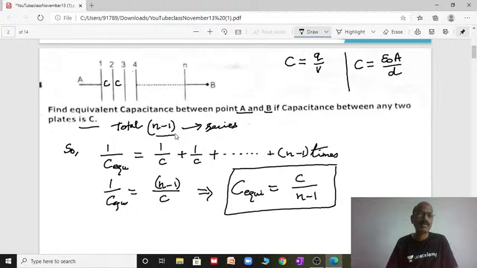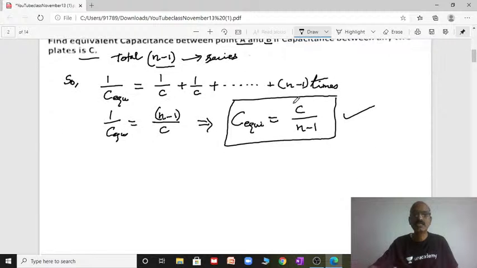If n number of capacitors are connected in series, then this is the formula. Equivalent capacitance will be C by n minus 1. Let us go for the next concept.